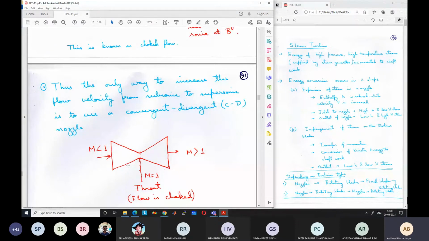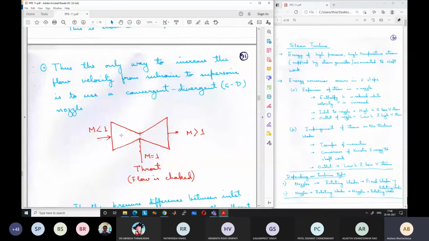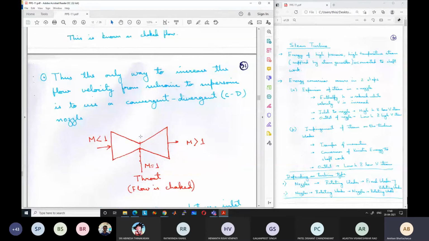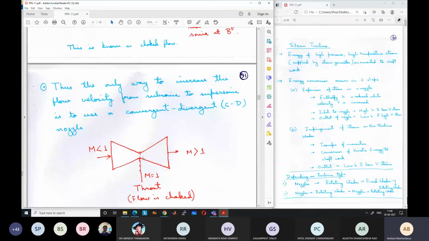And the maximum flow rate in any of these nozzles, this convergent nozzle or a convergent divergent nozzle, is governed by the area of the throat. So when the maximum flow rate is reached, we reach a condition which is known as choking, or the flow is choked. This happens when the velocity reaches sonic velocity at the throat. After the velocity reaches sonic velocity at the throat, you cannot further increase the velocity at the throat. That is the maximum velocity that can be obtained, however much force you give from the other side.